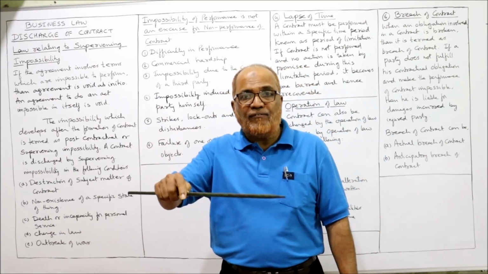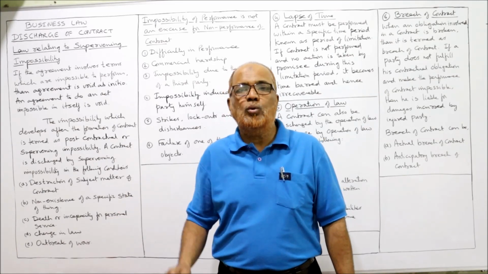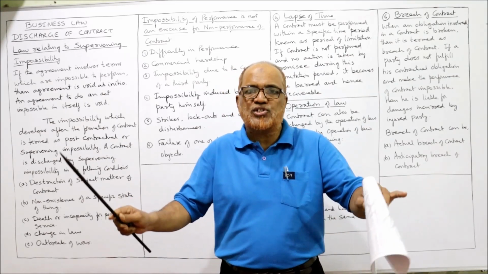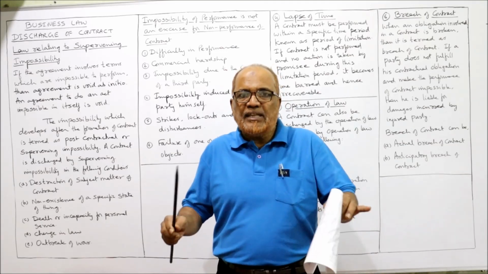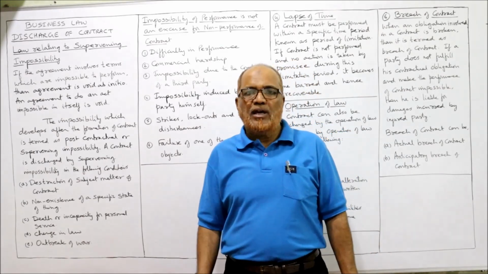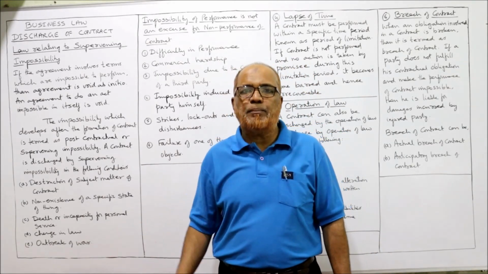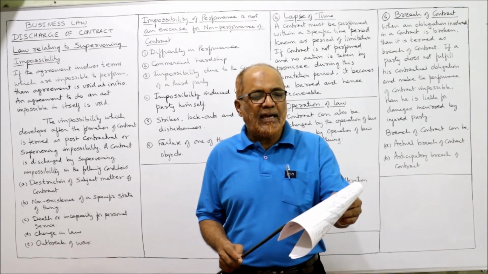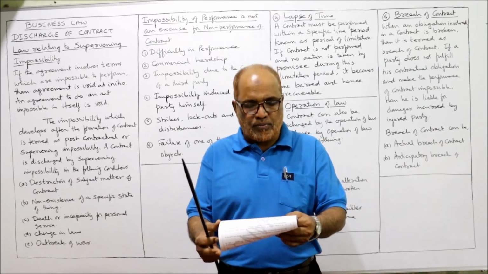But C, the friend of A, has paid 2,000. And B says, okay, by paying 2,000, your obligation is completed. That means consideration may move from the promisee or any other person. If the consideration has moved from any other person also, the contract is completed. Here, A is relieved from his responsibility.